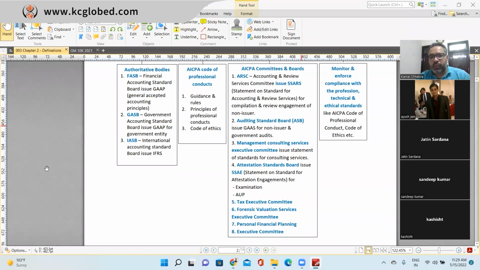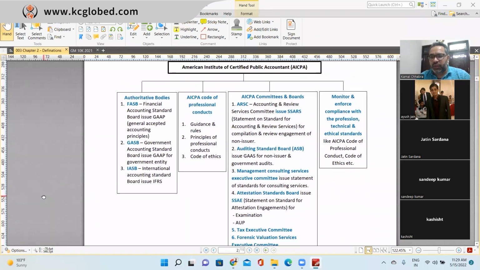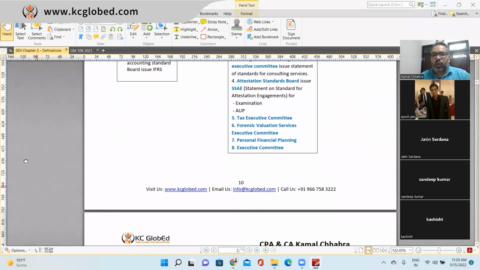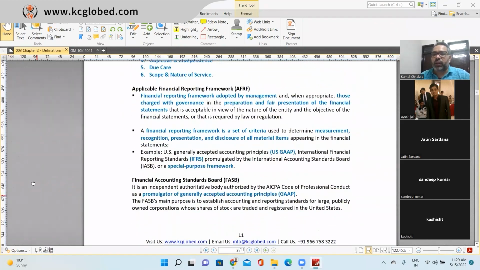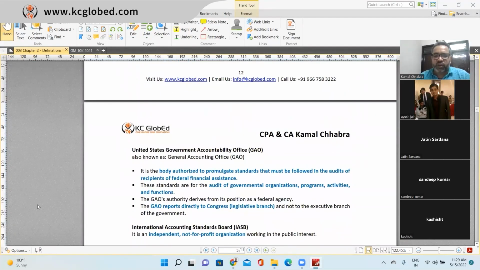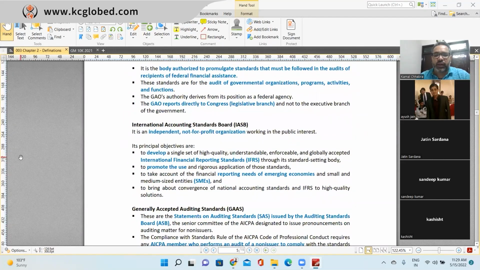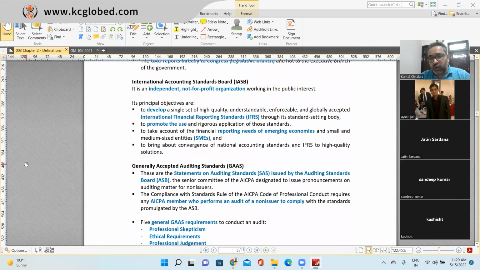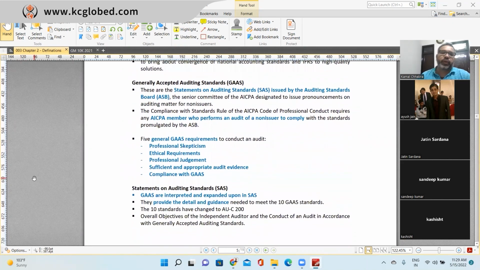So this also comes under the AICPA committee, right? They issue the auditing standards for the non-issuer. For the issuer, it comes from PCAOB, and for the governmental, it comes from the Government Accountability Office, right? These are called Statements on Auditing Standards. So GAAS are called Statements on Auditing Standards. In the US, we have 10 Statements on Auditing Standards.